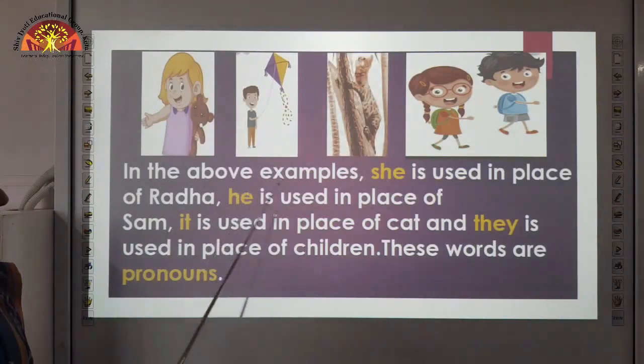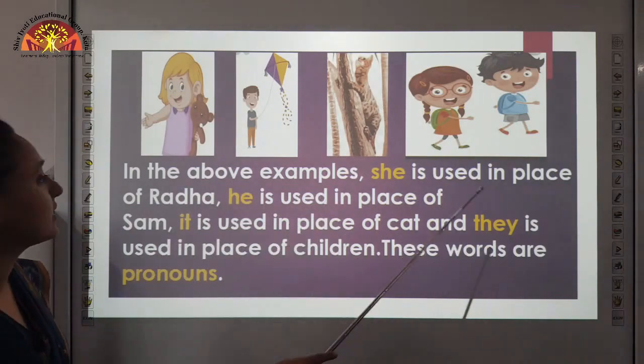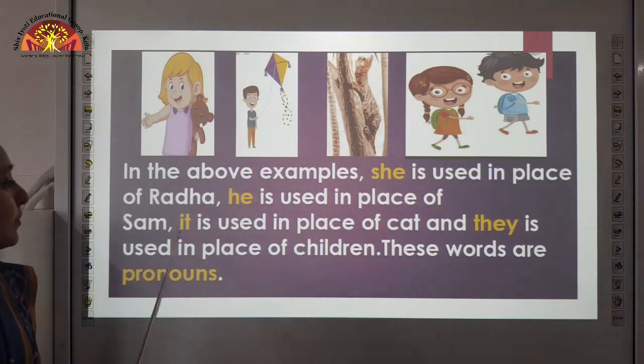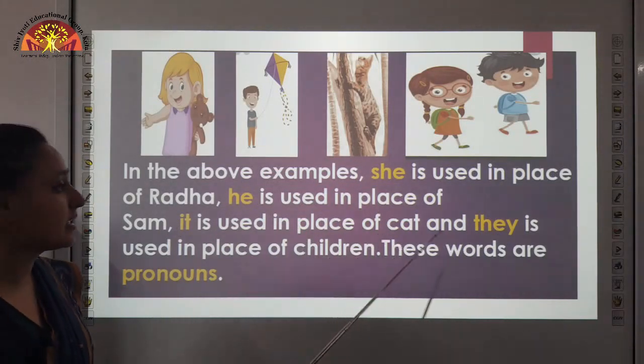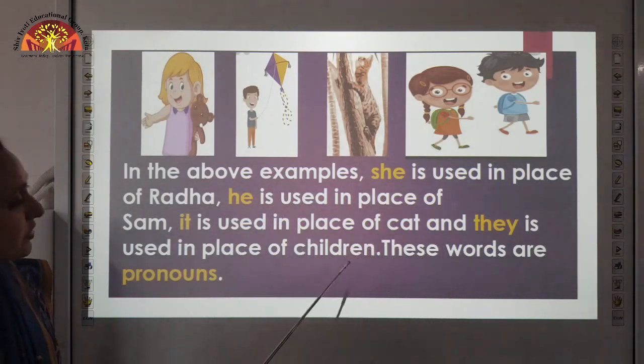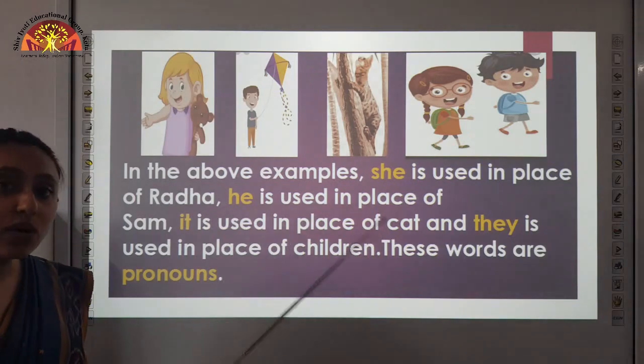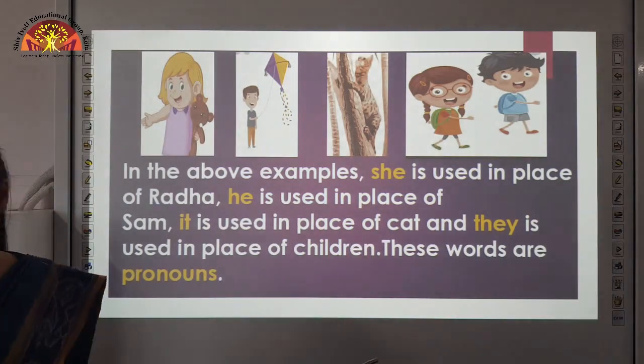In the above examples, she is used in place of Radha, he is used in place of Sam, it is used in place of cat, and they is used in place of children. These words are pronouns. So, he, she, it, they, these all are pronouns.